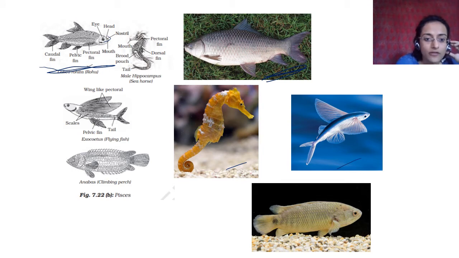You have the pectoral fin, pelvic fin, and caudal fin. There are three main fins. In the flying fish, the pectoral fins are modified into these wing-like structures. Pelvic fin is just bigger. Please remember, if you ever have to make a fish, you can make a simple fish and then label it this way.